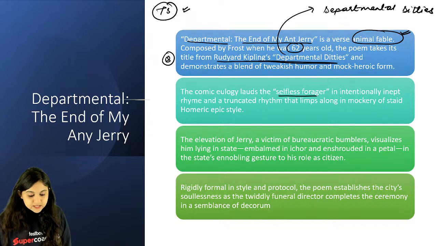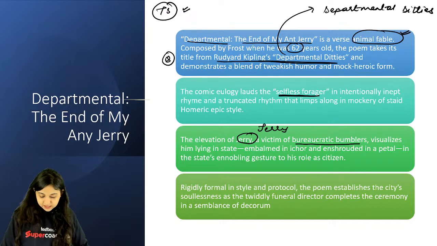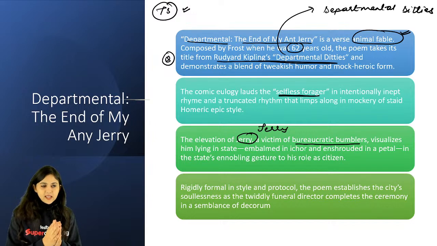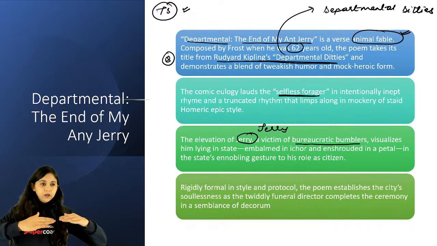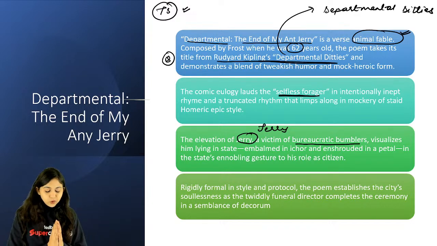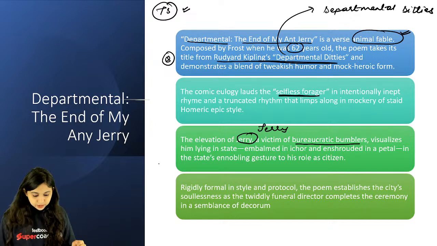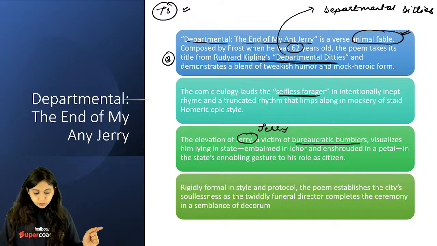And selfless forager. Now what are you basically able to see? Jerry becomes a victim of bureaucratic blunders. Okay. And what are you able to largely see? You're largely able to see the very same theme that is there in Kafka, but Kafka has a Kafkaesque style of writing. He goes into the sublime realm. But you're able to see Robert Frost had a very simple style of writing altogether. Okay, so that is another important thing that you're able to see.